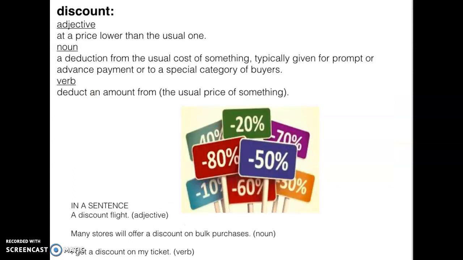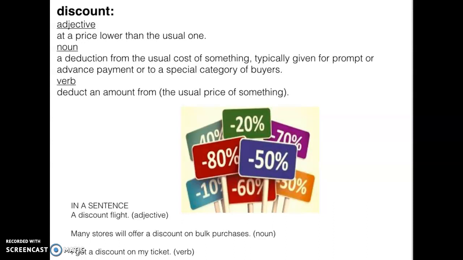Discount can be an adjective, noun, or verb. As an adjective, at a price lower than the usual one. As a noun, the deduction from the usual cost of something typically given for prompt or advance payment or to special categories of buyers.